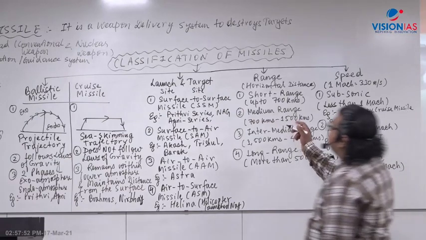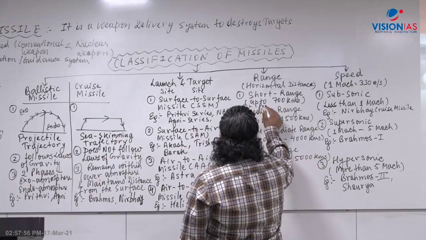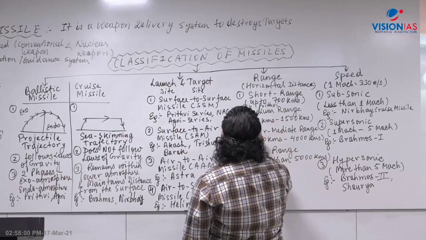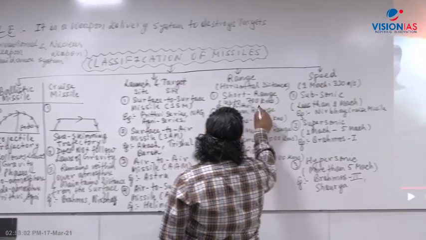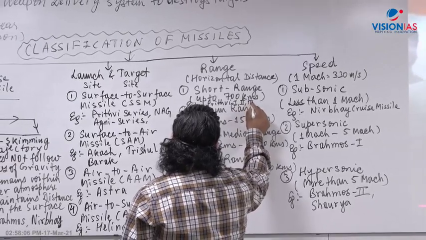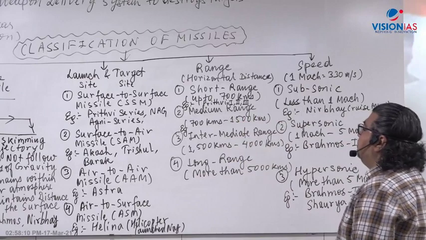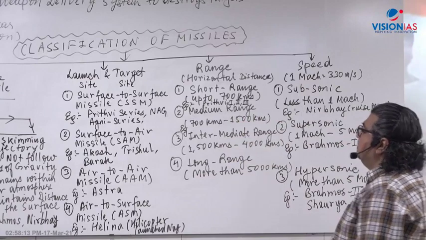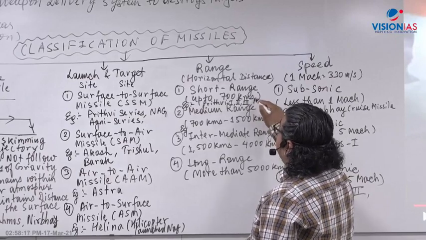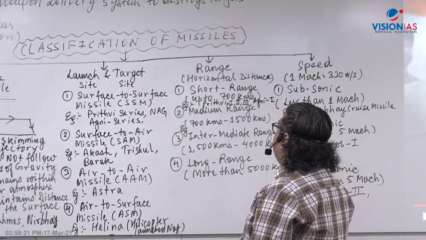For short range, I can give you the example of the Prithvi missile: Prithvi 1, Prithvi 2. For medium range, you have Prithvi 1, 2, 3. Prithvi 1 has 150 kilometers, 2 has 250, and 3 has 350 kilometers. We have Dhanush, the naval version of the Prithvi third missile. Then for short range you can take a very good example, Agni 1, which has 700 kilometers.